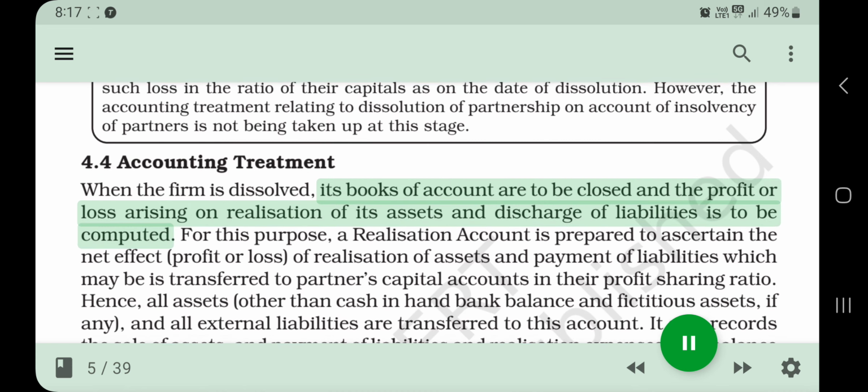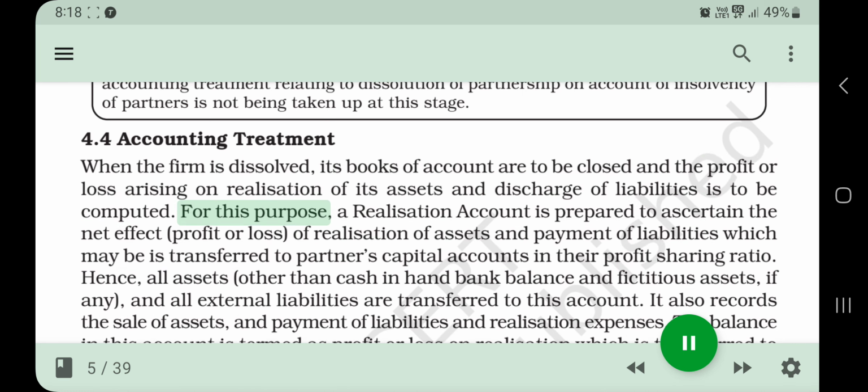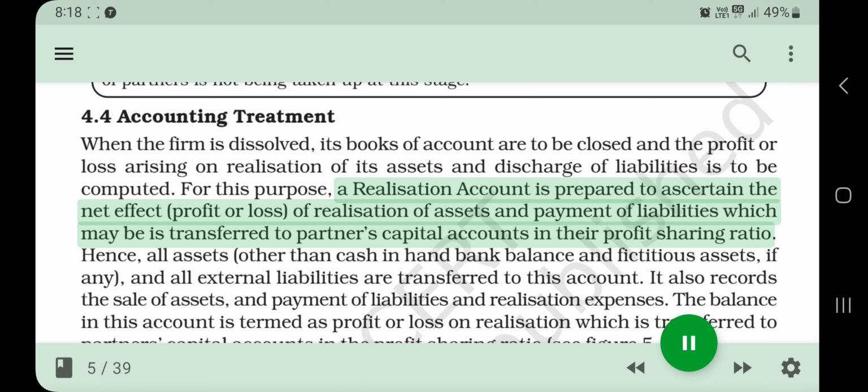4.4 Accounting treatment. When the firm is dissolved, its books of account are to be closed and the profit or loss arising on realization of its assets and discharge of liabilities is to be computed. For this purpose, a realization account is prepared to ascertain the net effect, profit or loss, of realization of assets and payment of liabilities, which is transferred to partners' capital accounts in their profit-sharing ratio.